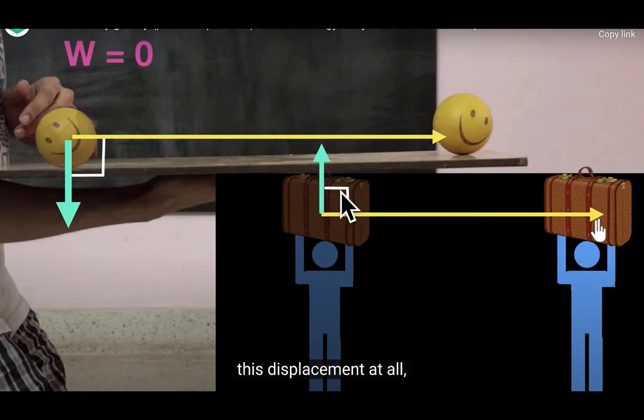So the angle between displacement and force is 90 degree. So work done by him on the suitcase is zero. Suppose a person keeps on standing holding the suitcase, then work done by him on the suitcase is always zero.